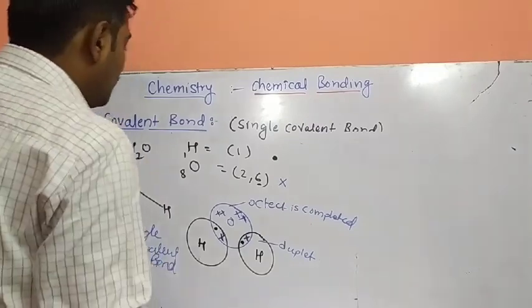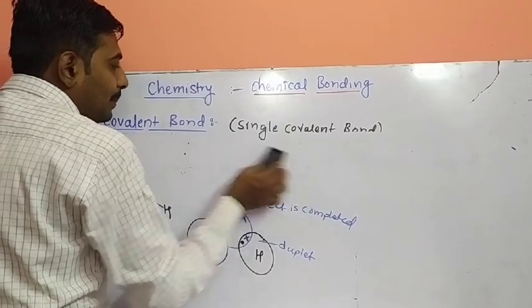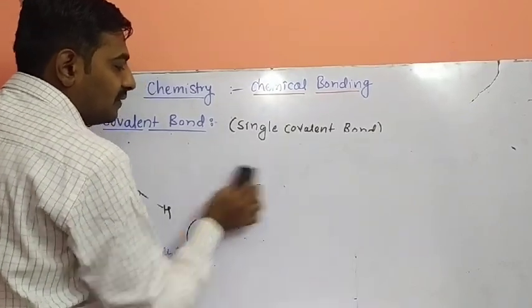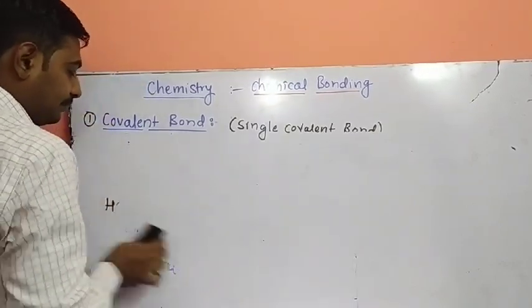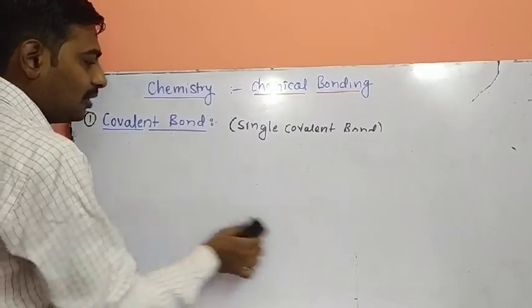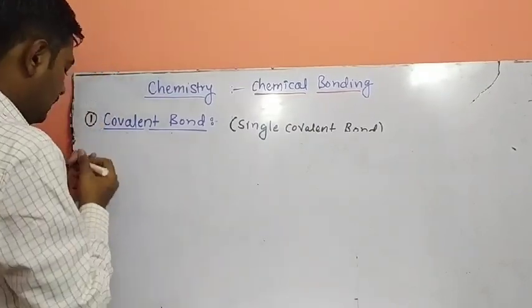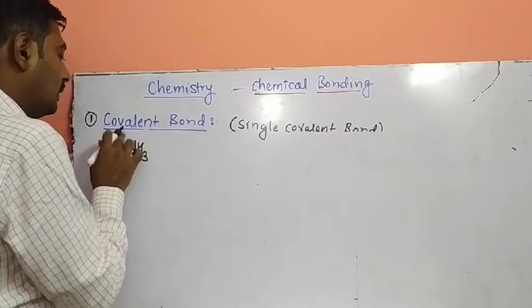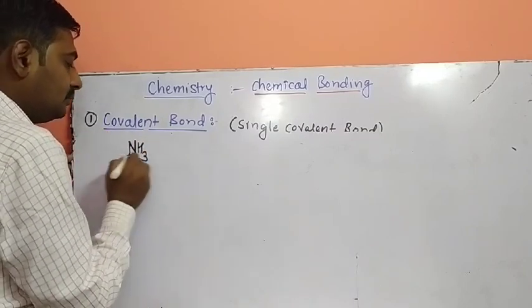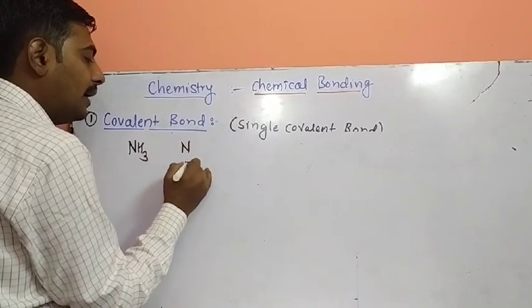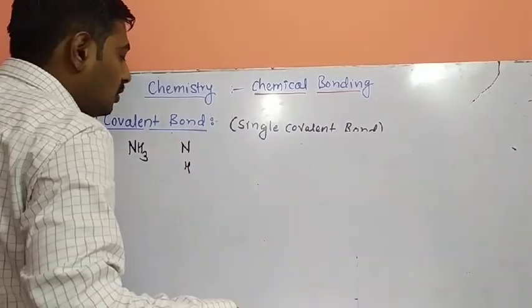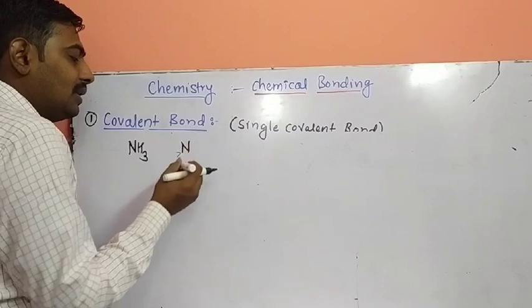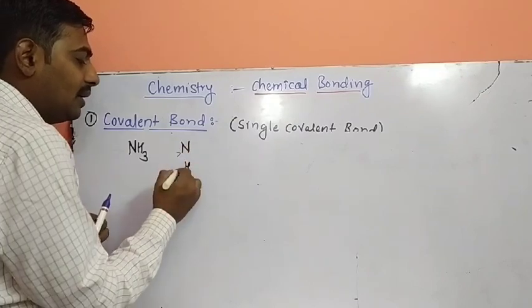One more example, formation of ammonia. So what is the formula for ammonia? NH3. Nitrogen and hydrogen. Again, nitrogen has atomic number 7, hydrogen has atomic number 1.